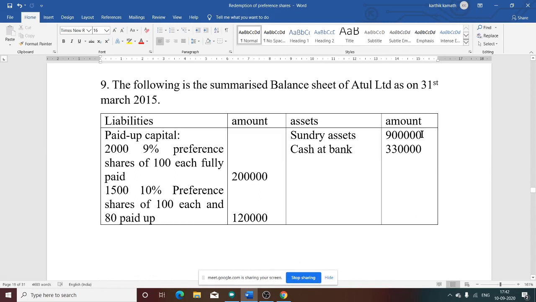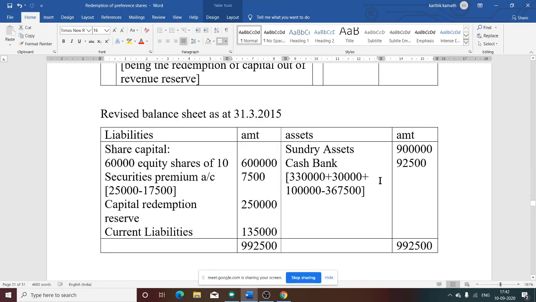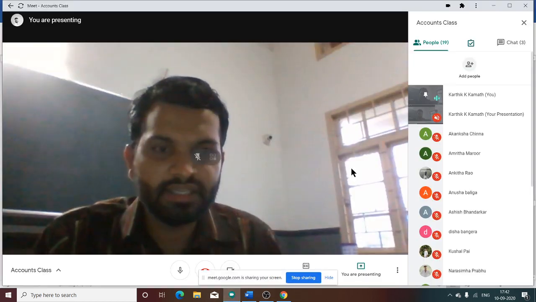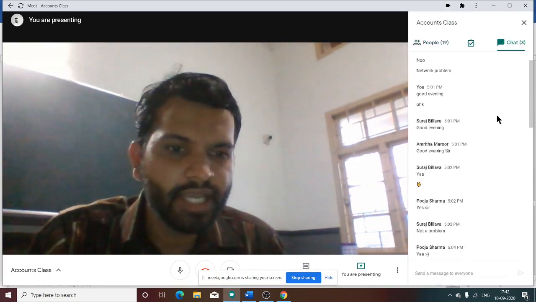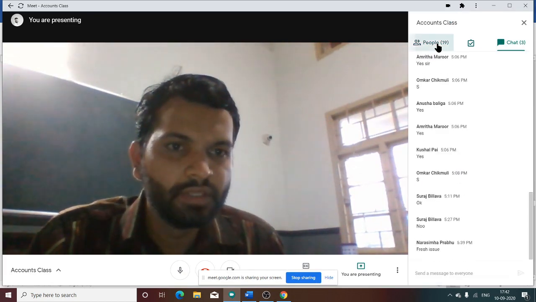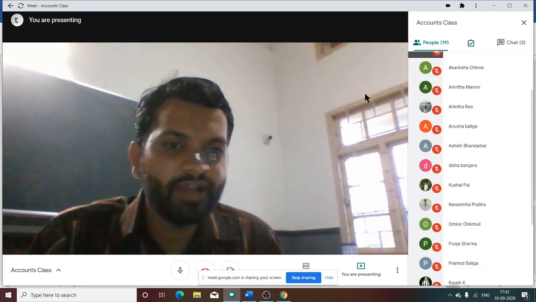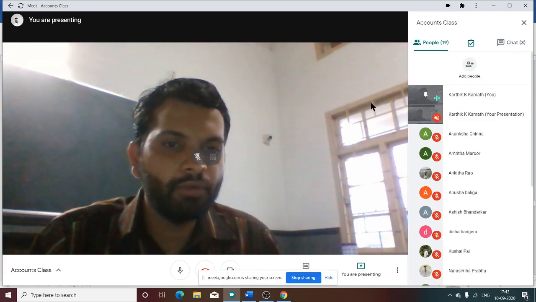Then cash at bank. What about cash at bank? Now there are various adjustments for cash at bank. So what are those adjustments? You need to tell me now. 3,30,000 is the balance given. Then we added 30,000. Then we added 1 lakh. Then minus 3,67,500. What are all these items? Can you tell me? For the cash at bank final balance, what all do we need to add and what all do we need to deduct?